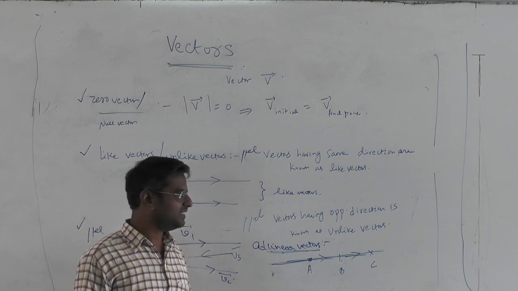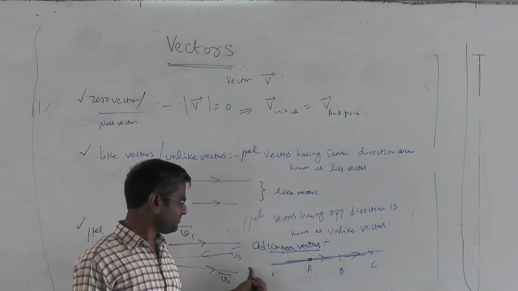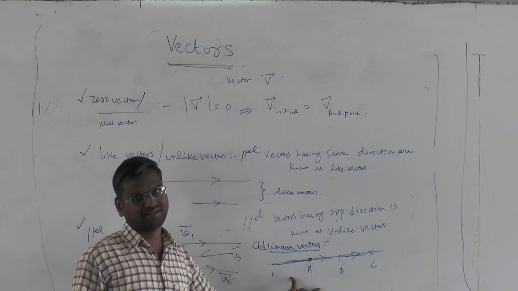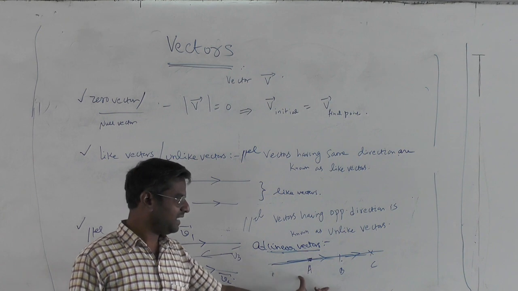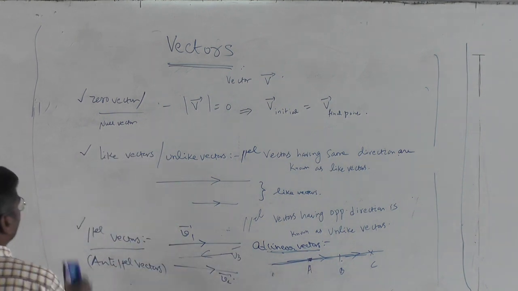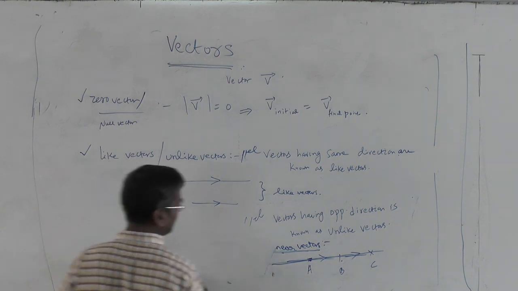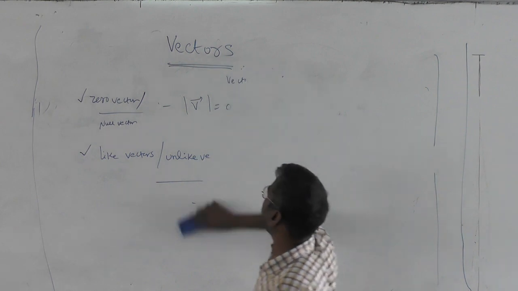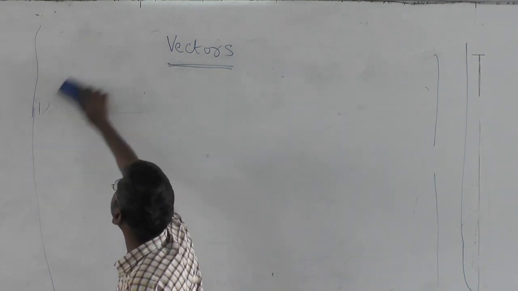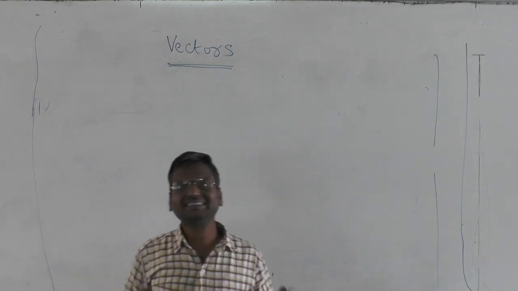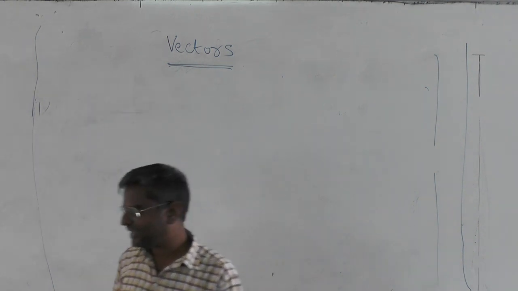On the other hand, for AB bar and AC bar, the line of support is the same. So that is about like vector, unlike vector, parallel vector, anti-parallel vector, and collinear vector, lying on the same line.